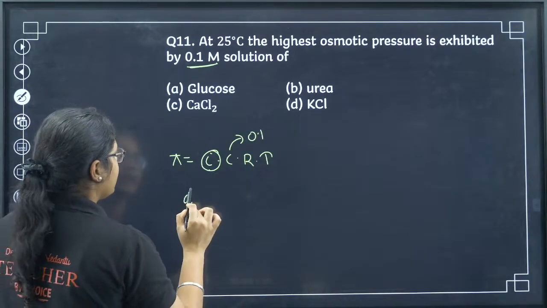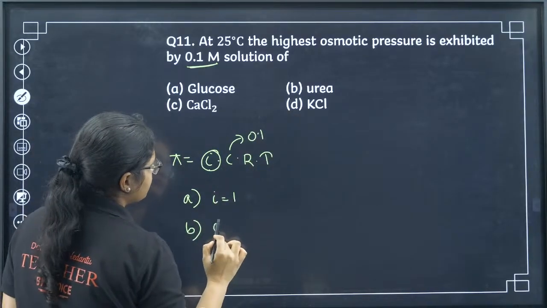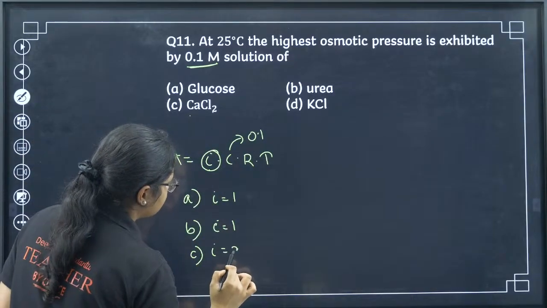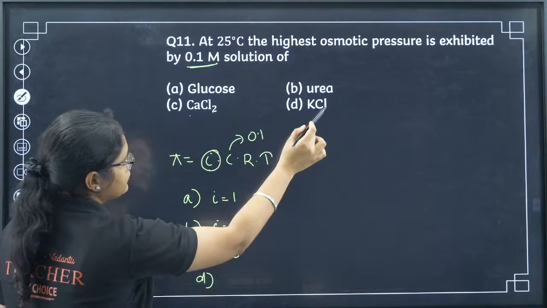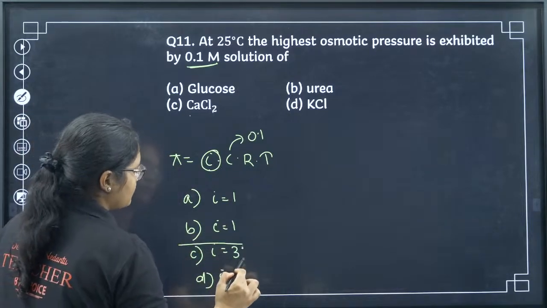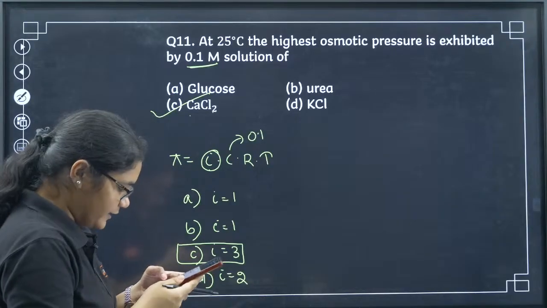For option A, it is glucose, so i is 1. For option B, it is urea, so i is 1. For option C, it is 2 plus 1, so i is 3. And for option D, i is 2. So which has the highest i value? Option C. That is why CaCl2 is the correct answer.